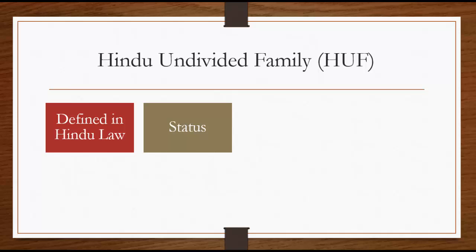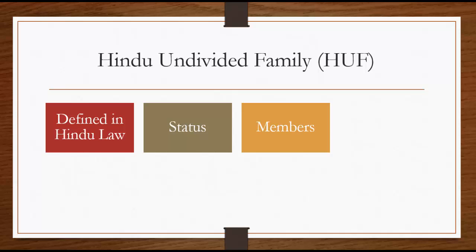In a Hindu Undivided Family, some members are called co-partners, meaning they are related to each other and to the head of the family. So HUF may contain many members, but members within 4 degrees, including the head of the family, are called co-partners.